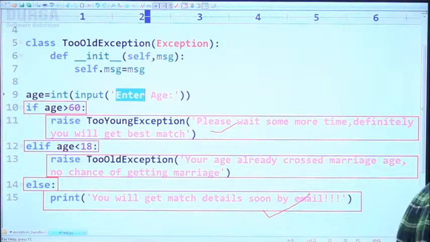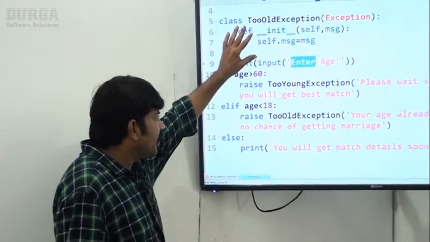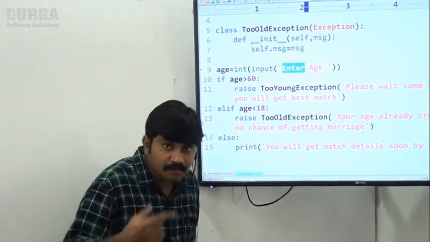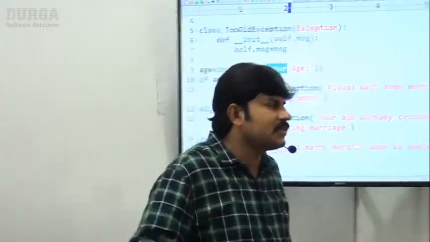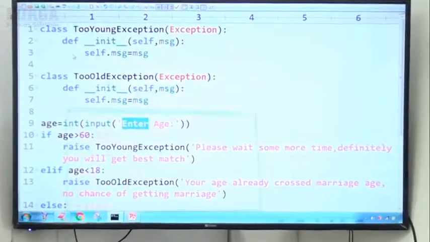So everything is clear for you people, right? Not required to define. So how you can define and how you can raise based on your programming requirement, best example to understand, friend. Sir, now let me execute this code. Have a look once. Let me execute this code: py test.py. Enter age, sir.